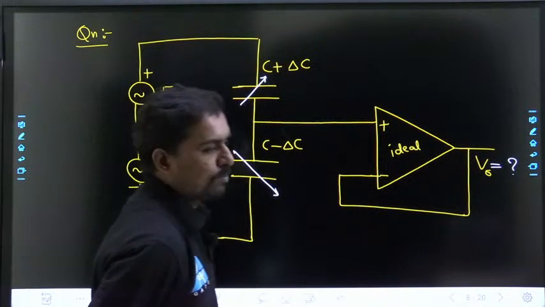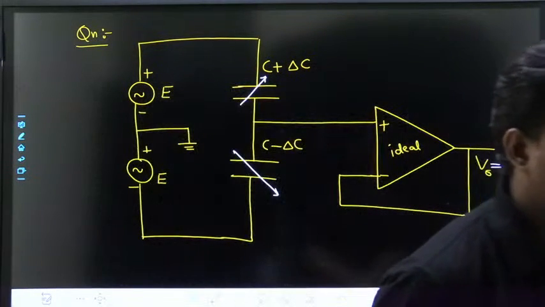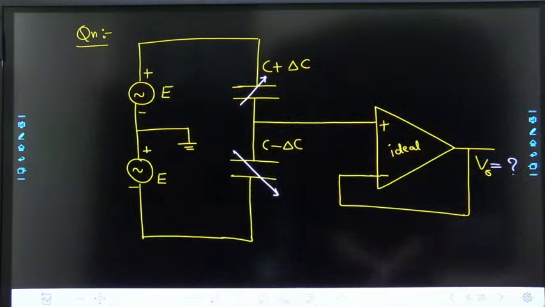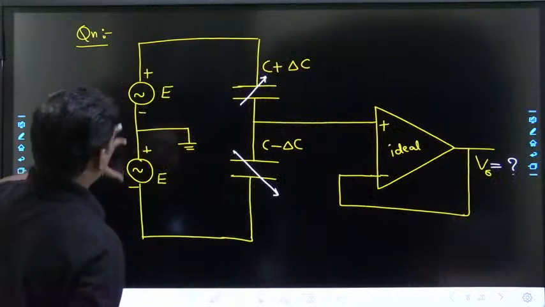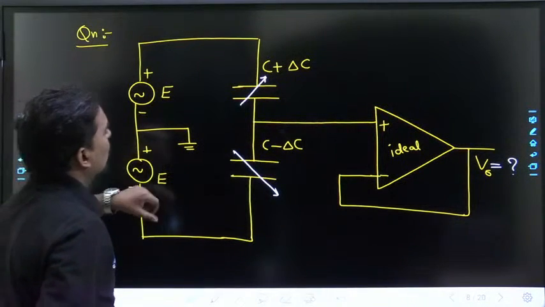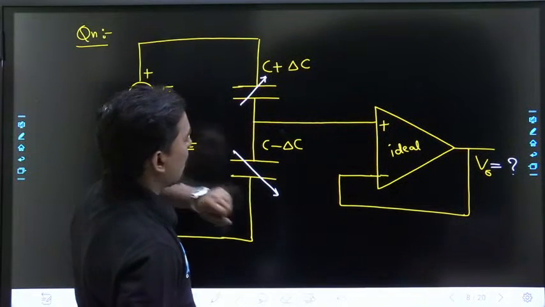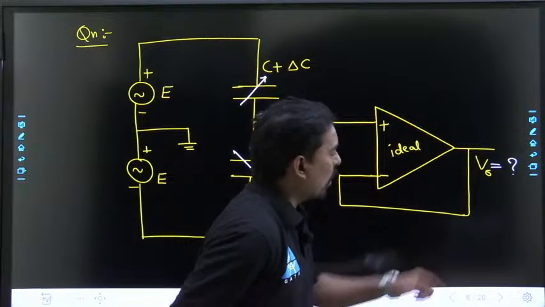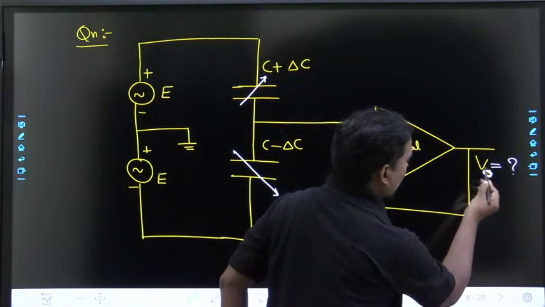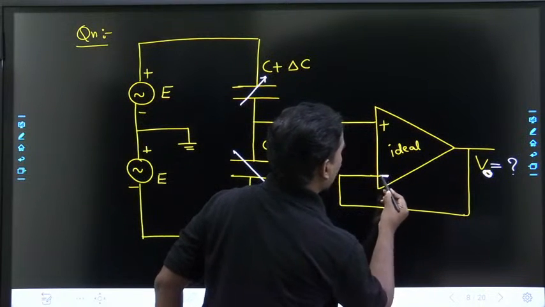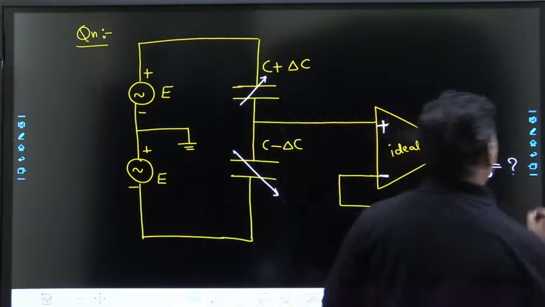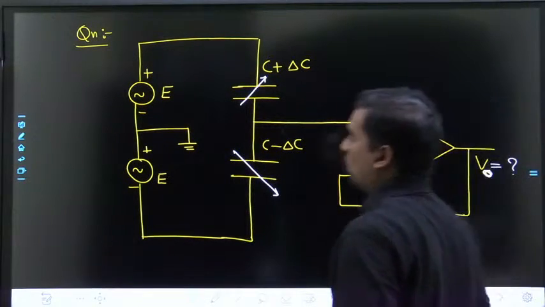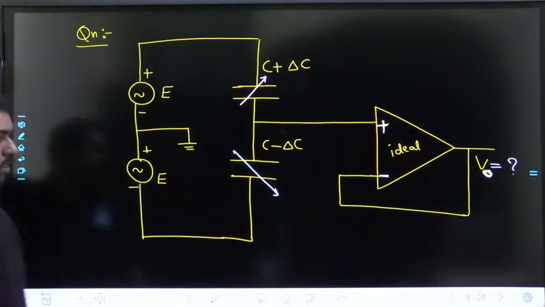Try to do it. Nidhi, try to do it. These are the two voltages, E, C plus delta C, C minus delta C. This is V0. This is the negative terminal. This is the positive terminal. The question asked is, what is V0? What is V0? Try to answer.